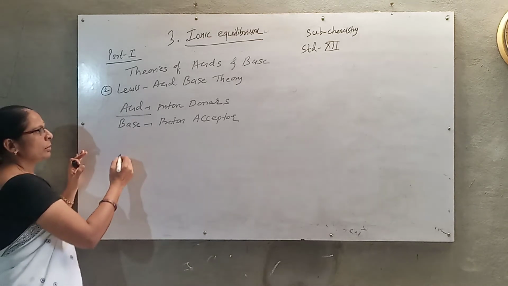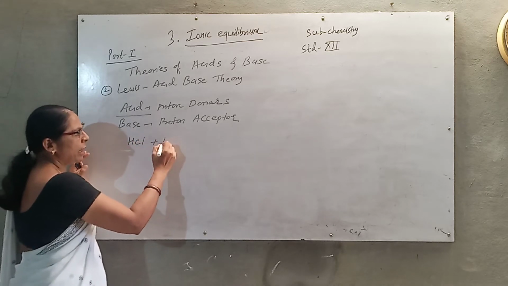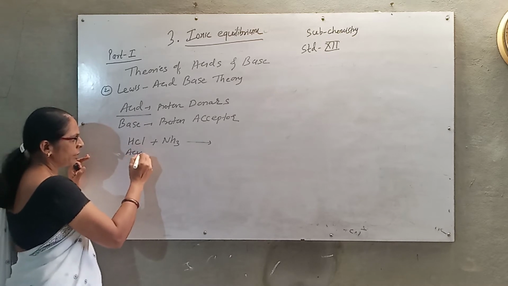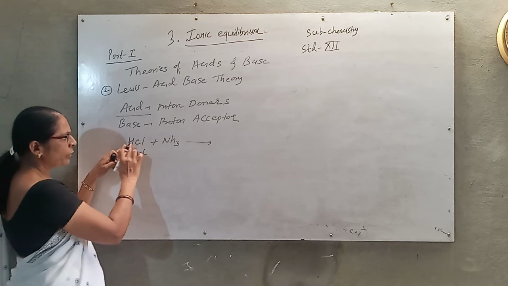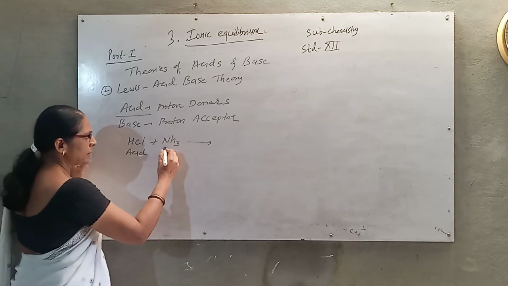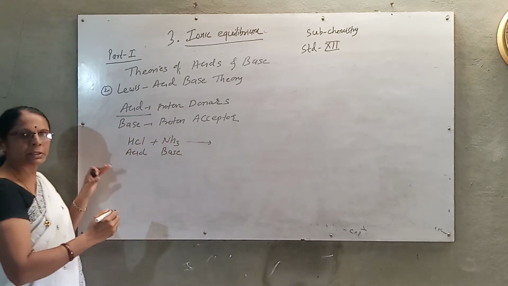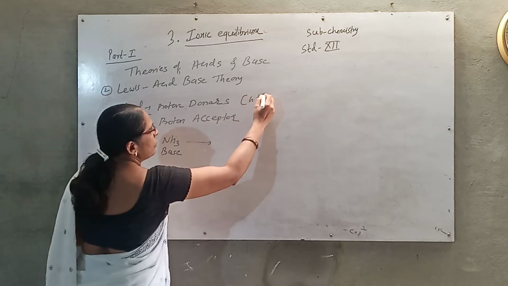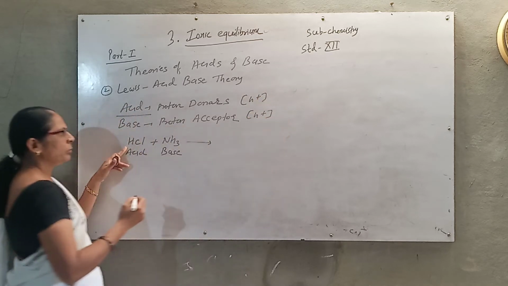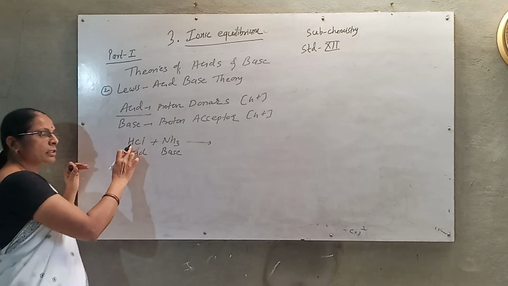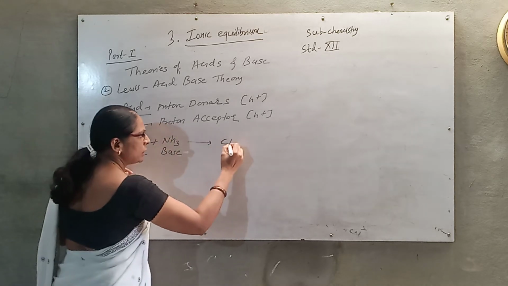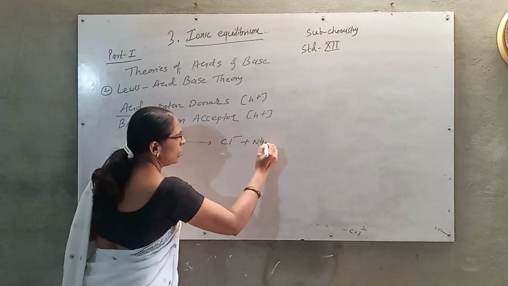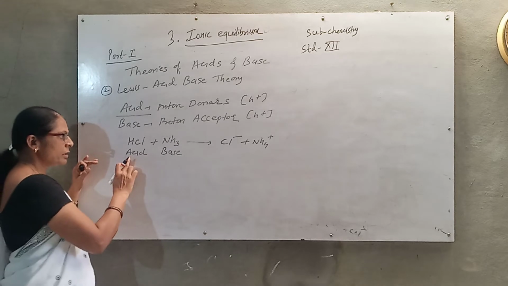Okay. Suppose I consider HCl reacting with ammonia. Here HCl is an acid because it donates hydrogen to ammonia, which accepts it as a base. So ammonia is a base. Proton means hydrogen, so hydrogen donors and hydrogen acceptors are the acids and bases. When HCl donates a proton, it gives Cl minus. The NH3, which is a base, accepts the proton and gives NH4 plus. Okay. So HCl is an acid.